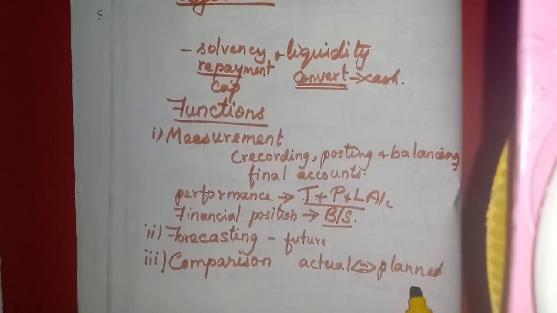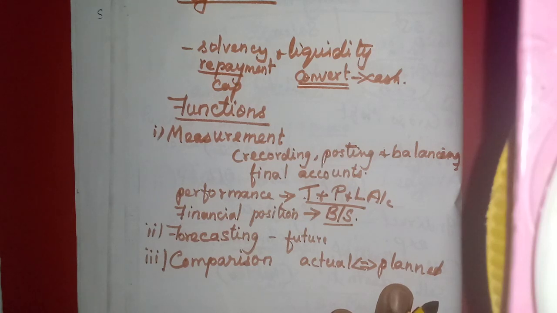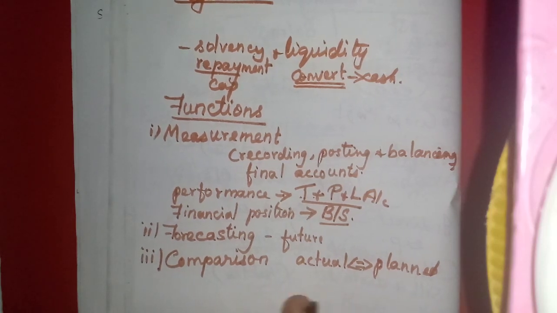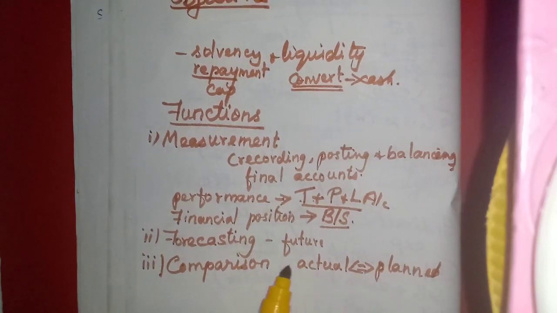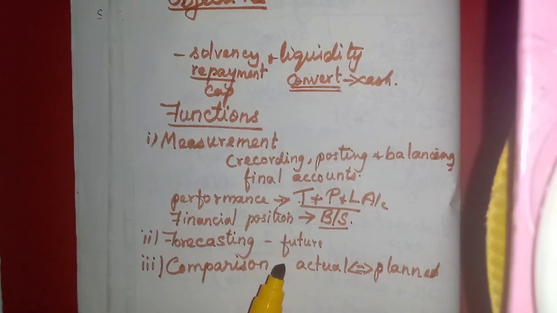Okay, they will have a plan. We should have their target. Okay, we have to produce 10,000 units in a month, or 9,000 units per month sales must be done. So they will compare, at the end, how many units we have sold, how many we have produced. So that can be done with the help of this accounting.